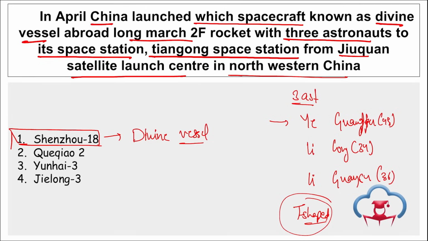Then if we talk about Qiao 2, right? China launched this signal relay satellite for mission to moon's hidden side. Then Yunhai 3, right? This is a new satellite to monitor atmospheric and space environment. And Jialong 3, this is China's powerful rocket that paves way for multiple commercial missions. So all of them are of China.